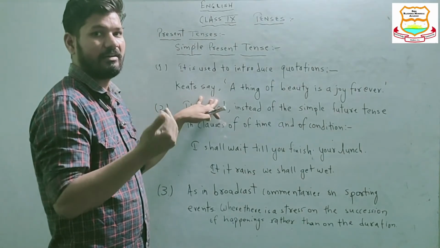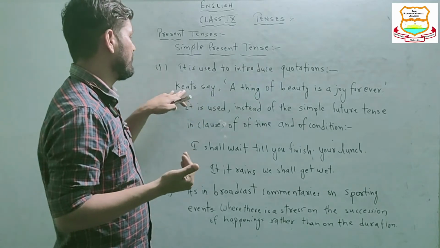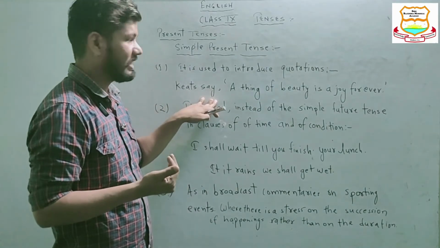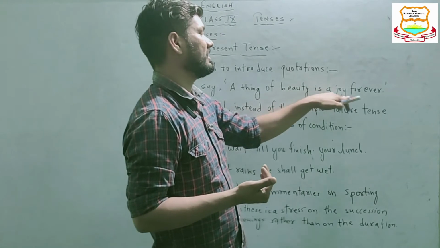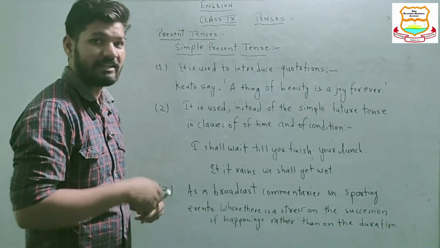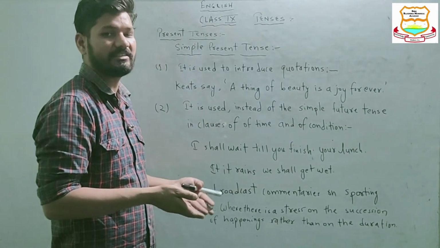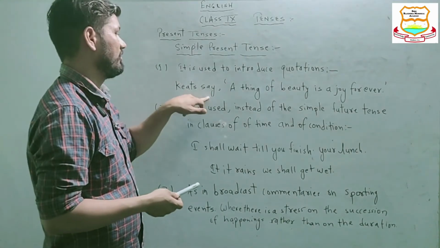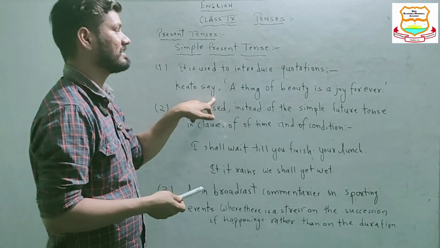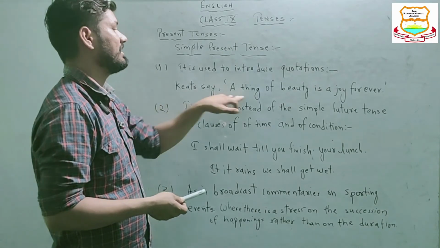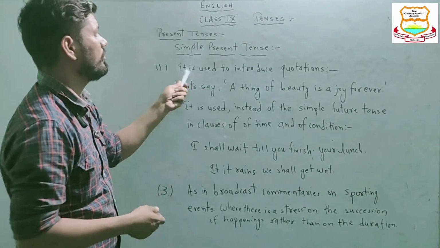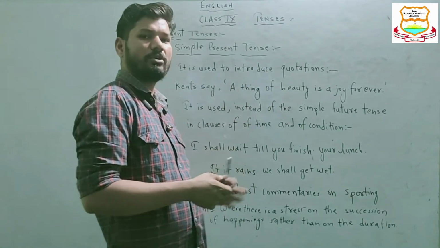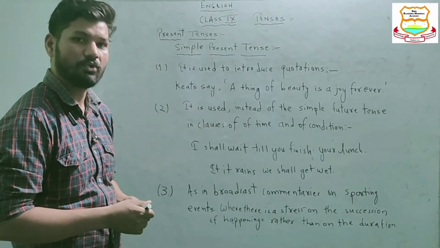We are referring to this quotation, which Keats said long before, but in present tense we refer to it like this: Keats says a thing of beauty is a joy forever. So we have modified it a little bit. Not Keats said, Keats says a thing of beauty is a joy forever. So to introduce quotations also, simple present tense can be used.